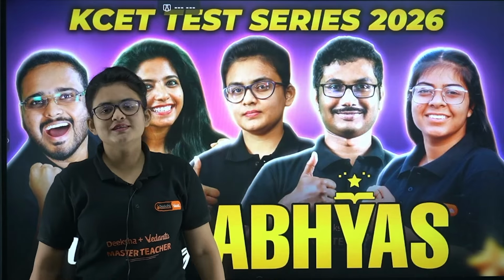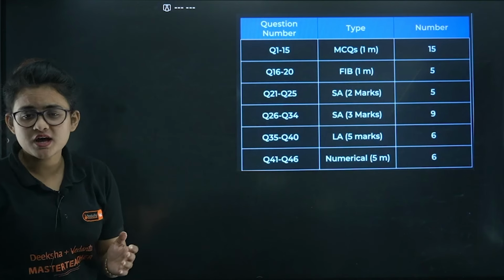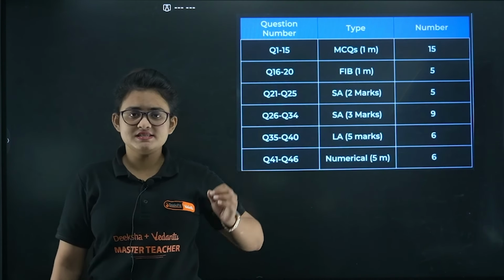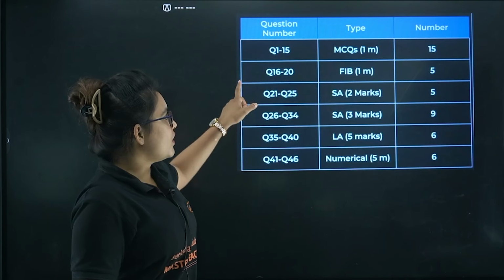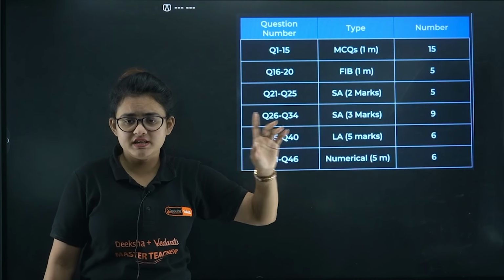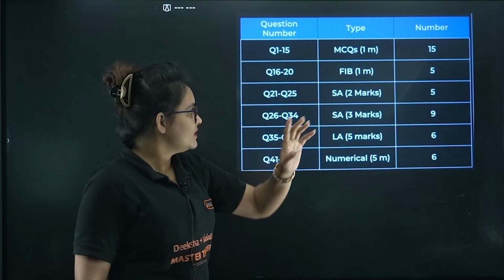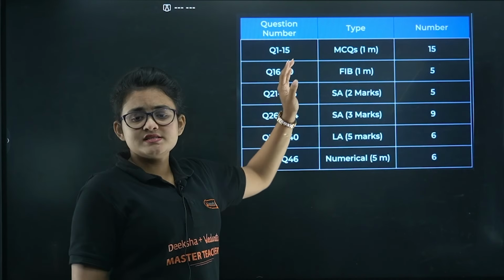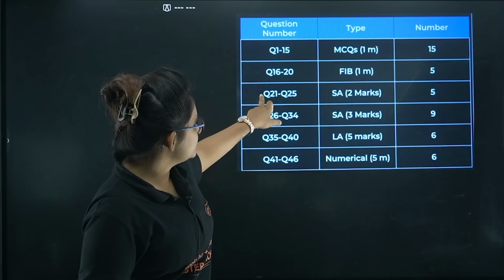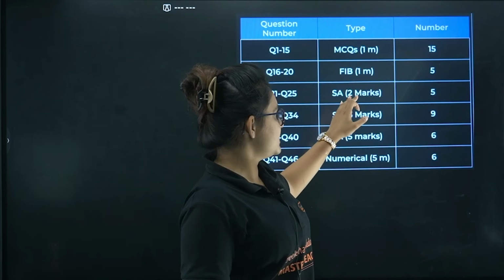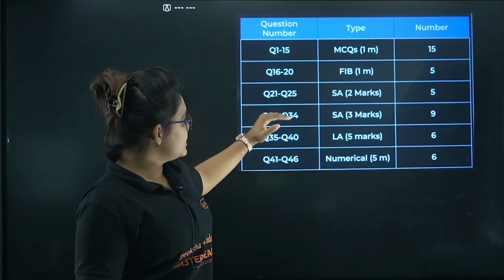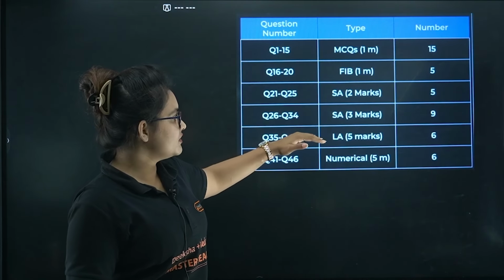So without further delay, let's get started with our model paper 3. Just a little bit of analysis of the question paper. Questions 1 to 15 are MCQ type, 15 questions of 1 mark, you know it. Questions 16 to 20 are fill in the blanks type, that is also 1 mark. Next you can see questions 21 to 25, short answer type, 2 marks, 5 questions, right? Questions 26 to 34, you will have 3 mark questions, okay?